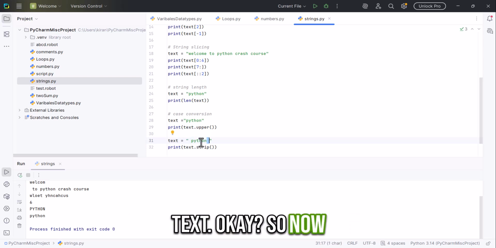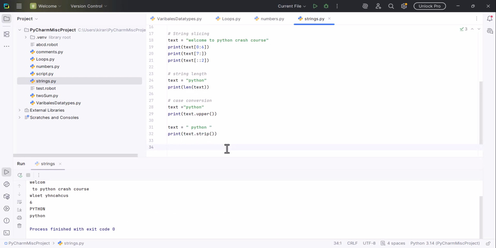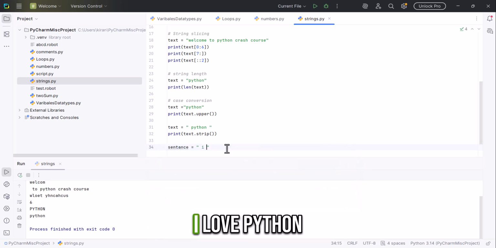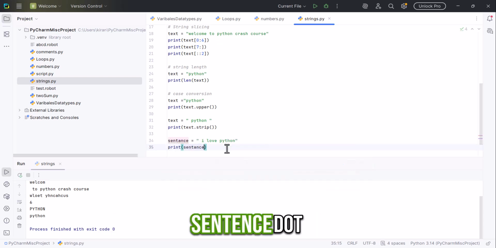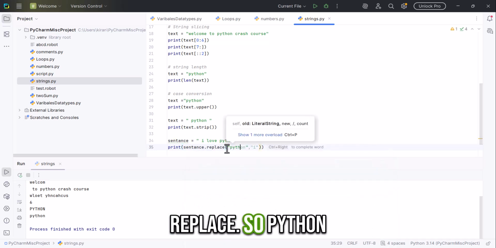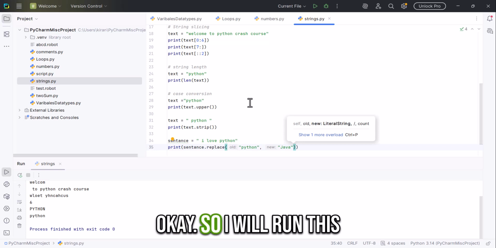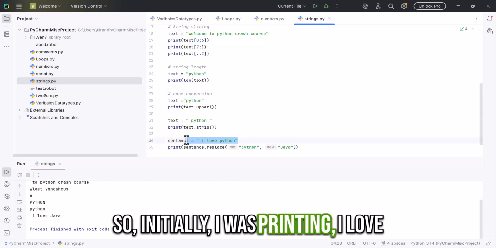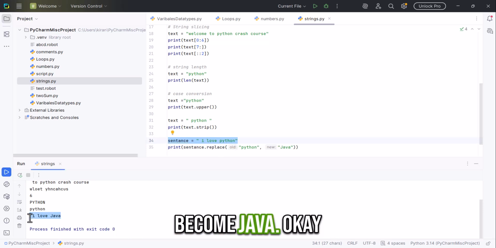Now we have replace. We can replace a text in a string. Let's say I have a sentence, I love Python. I'm going to replace, sentence dot replace, Python with Java. I will run this. Initially I was printing I love Python. After this replace, it has become I love Java.